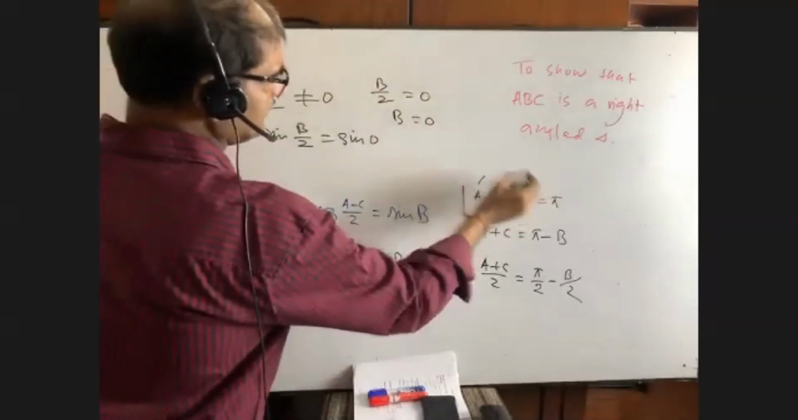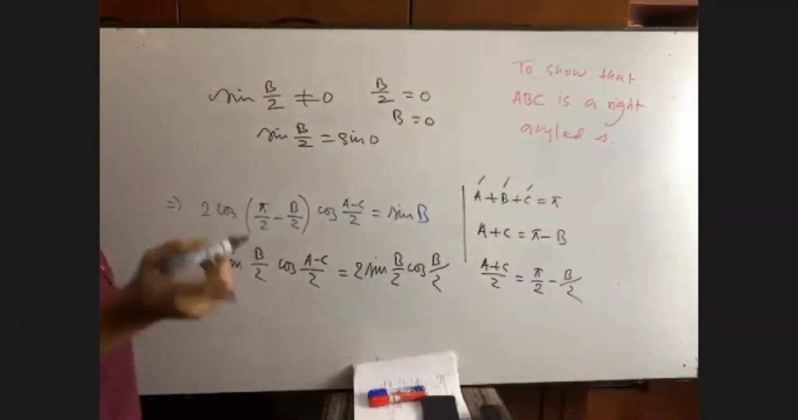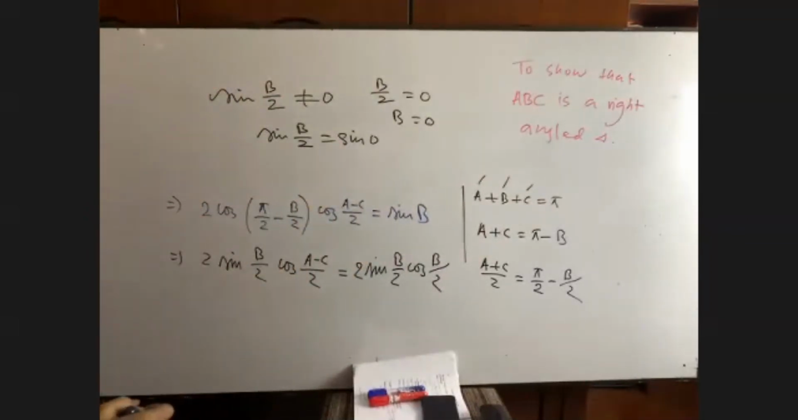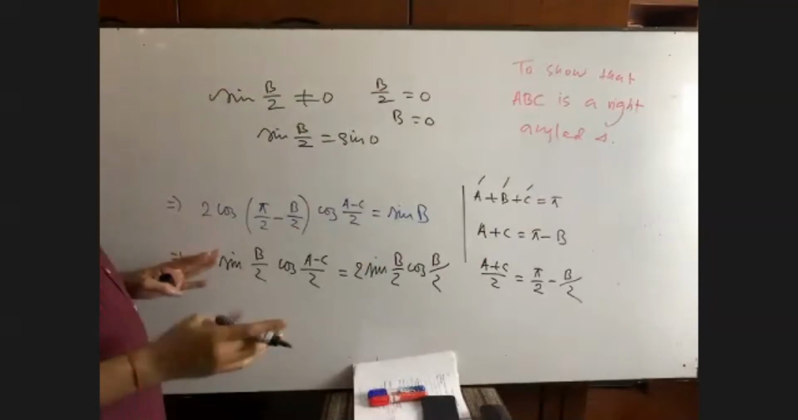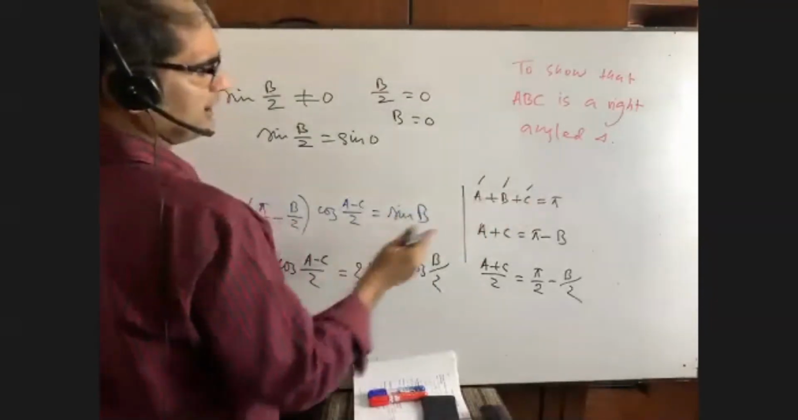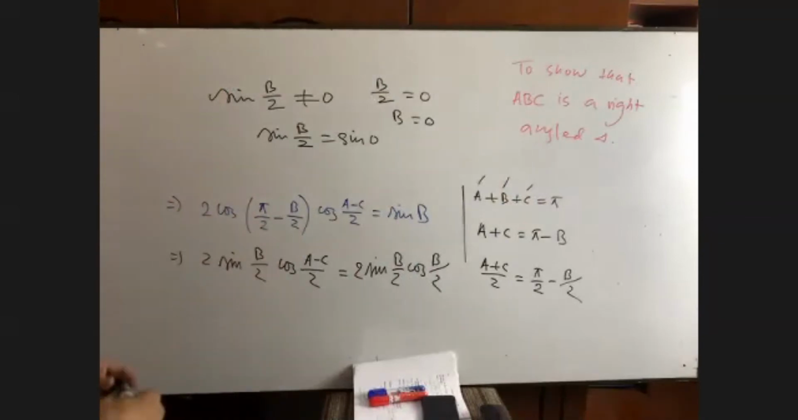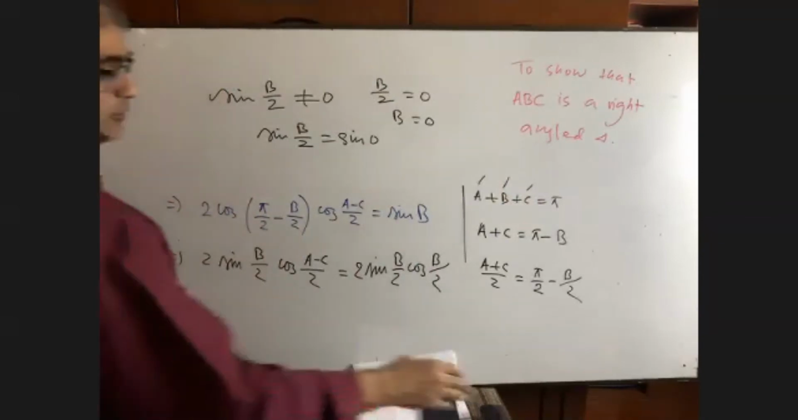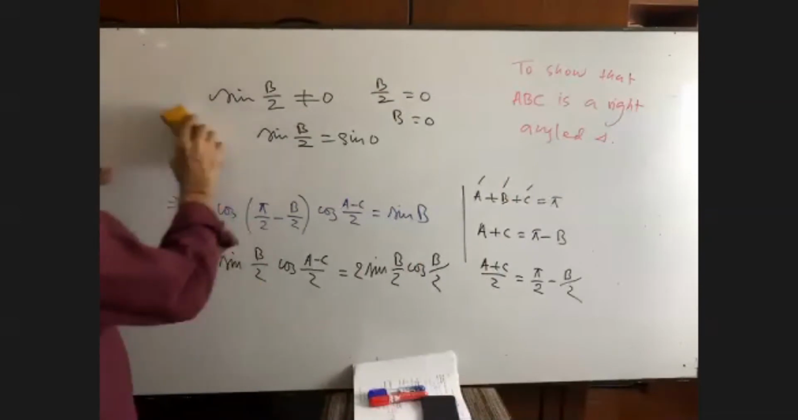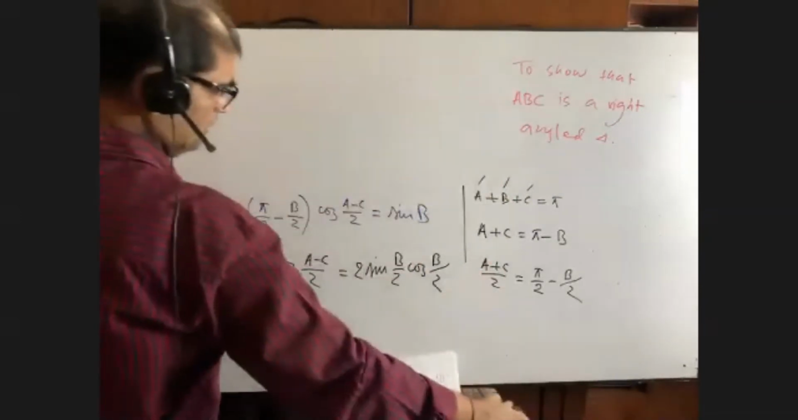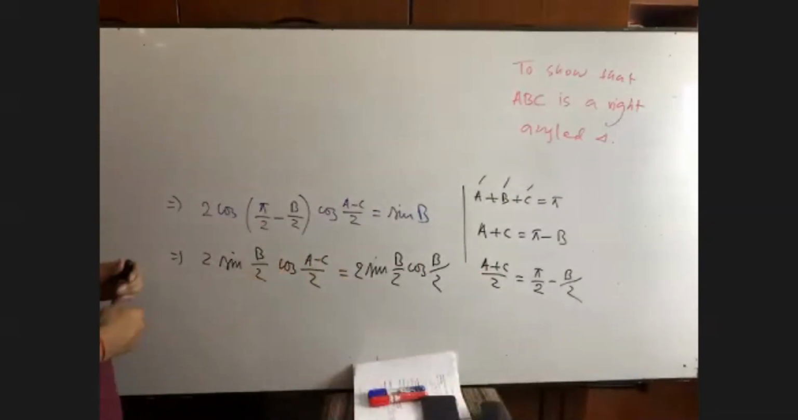Three angles, if one angle is 0, then they don't make any triangle, right? ABC are three angles. Is it possible that angle B is 0? Then how will they make a triangle? So angle B is not 0 here. I don't know whether you have got it or not. Okay, that's good.